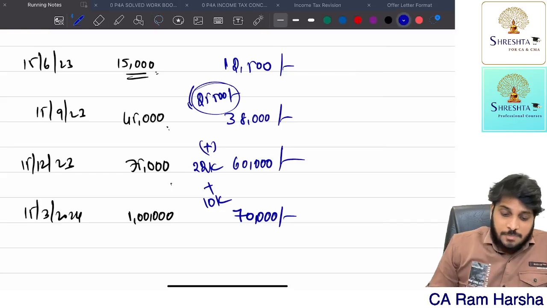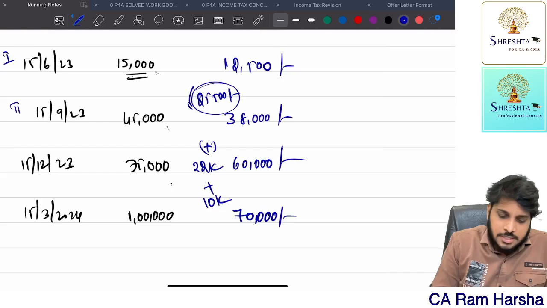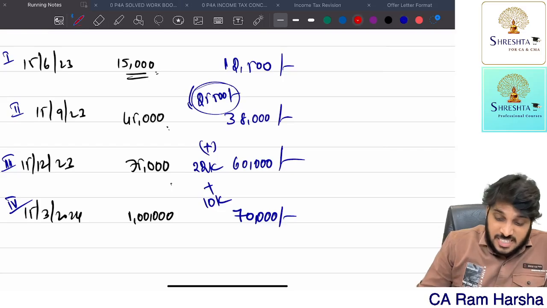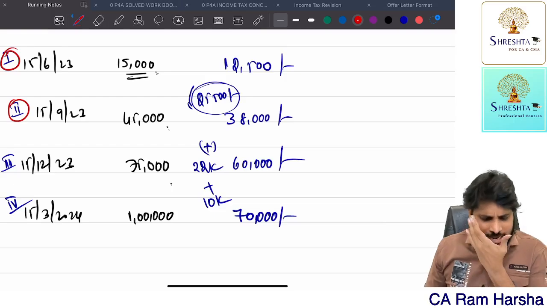Now what the department said is, this is the first installment, this is the second, this is the third, this is the fourth installment. For the first and second installment, the department gave a relaxation. What relaxation?